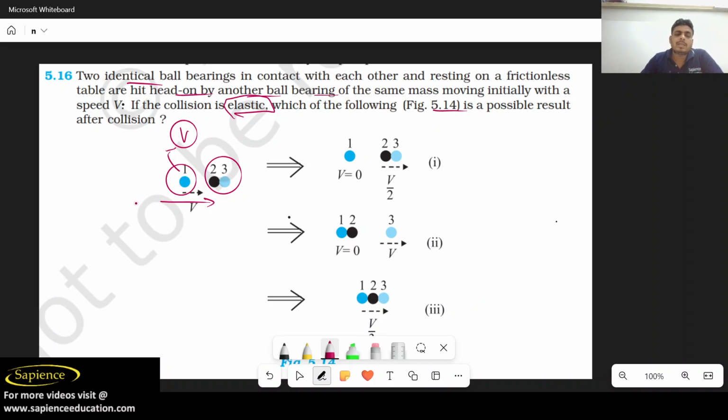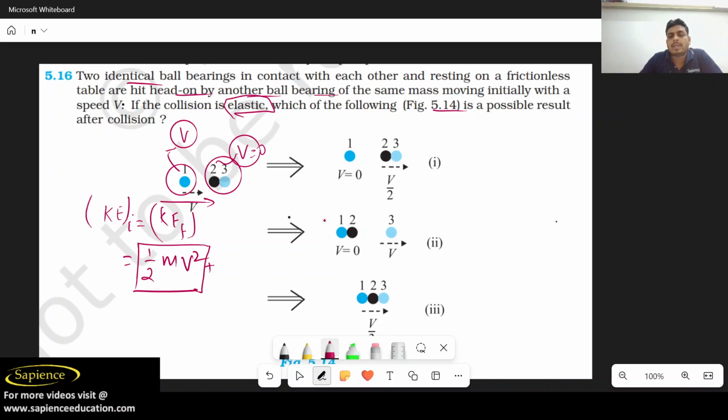So if it is an elastic collision, the kinetic energy before collision should be equal to the kinetic energy after. Yes or no? So what is the kinetic energy initially? Initially the kinetic energy is half m v square of the whole system, 1, 2, 3, because the 2 and 3 system has a velocity of 0, so we can consider that as 0. Now the final kinetic energy will be the same, half m v square, then only can we say it is the possible answer. So let us use this case.